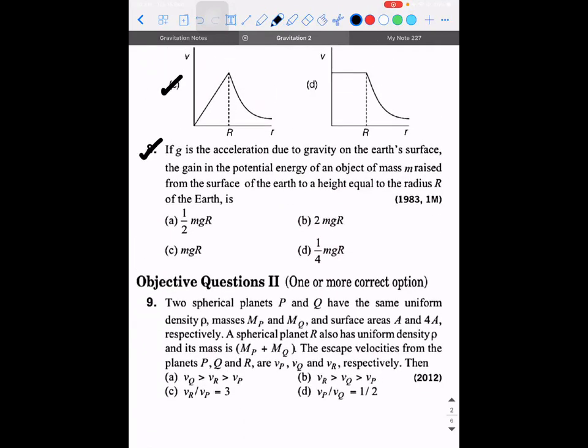Can we try this? If g is the acceleration due to gravity on the Earth's surface, the gain in potential energy of an object of mass m raised from the surface of the Earth to a height h equal to the radius of the Earth. Read the question carefully. They're saying that the acceleration due to gravity on the surface of the Earth is small g. They're asking what is the gain in potential energy. Gain means you need to calculate the final value minus the initial value. How do we approach, guys?